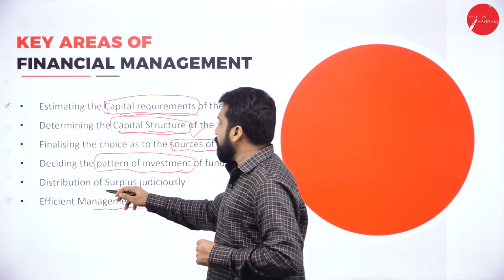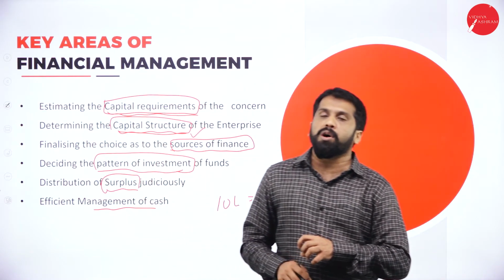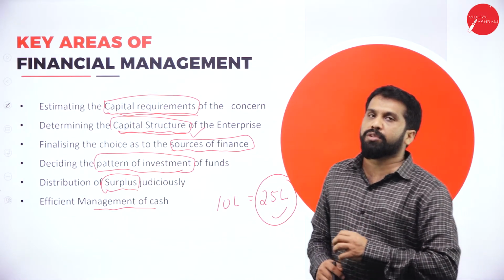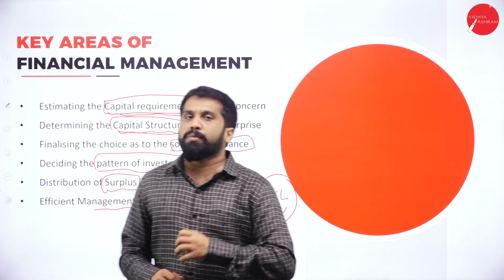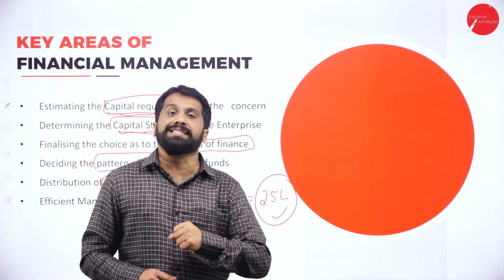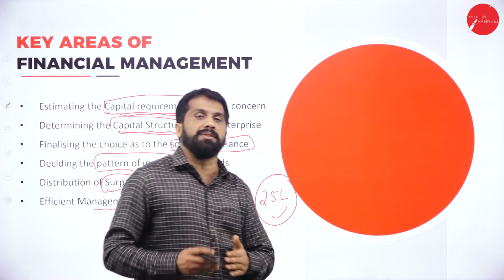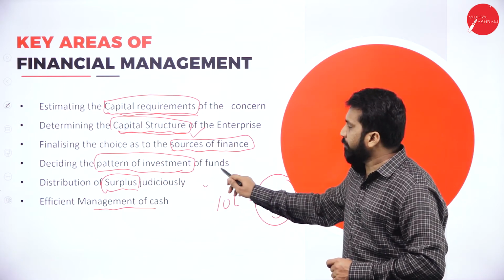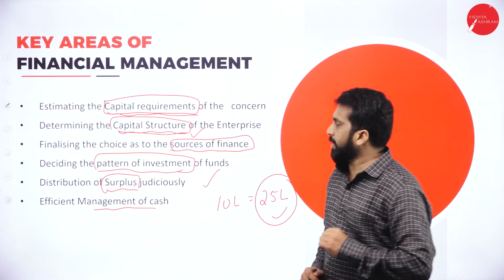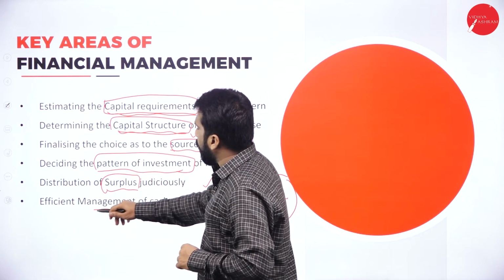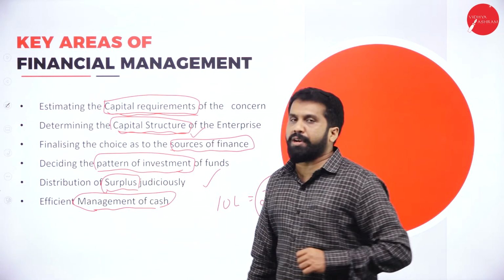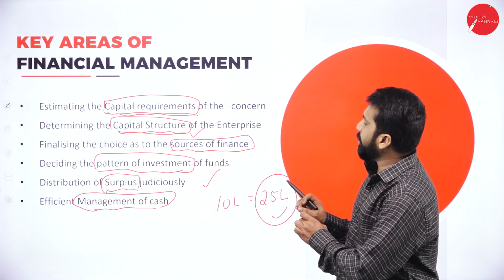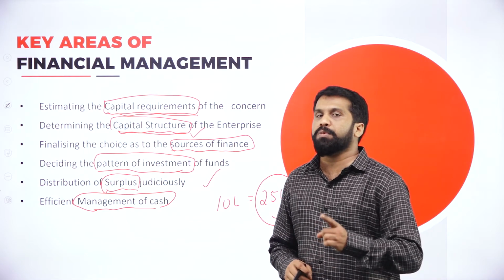Next, distribution of surplus. Once you get profit, what should you do with it? You should give it to shareholders, you should give to the promoters, and whatever profit you have, keep it as a reserve, as a general reserve, as a capital reserve. All the distribution part will be taken care of by financial management. Then, efficient management of cash. Whatever cash you have, it will be managed effectively. That is called efficient management of cash. Hope you are clear.